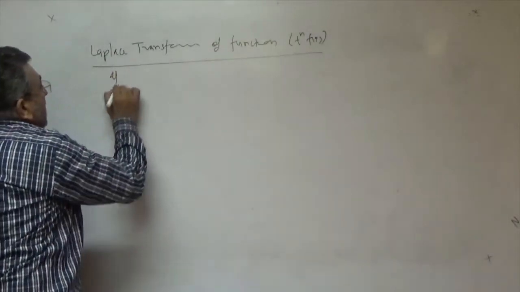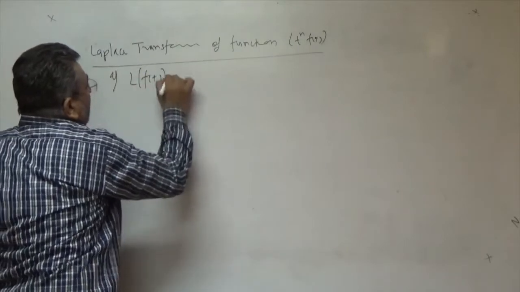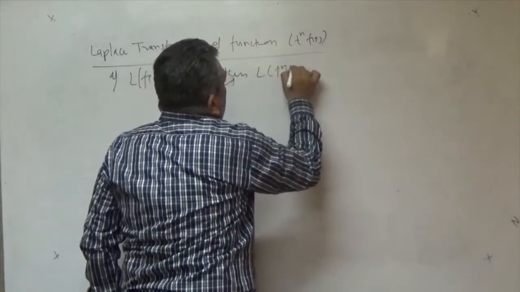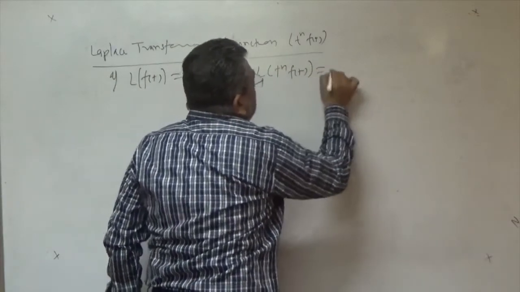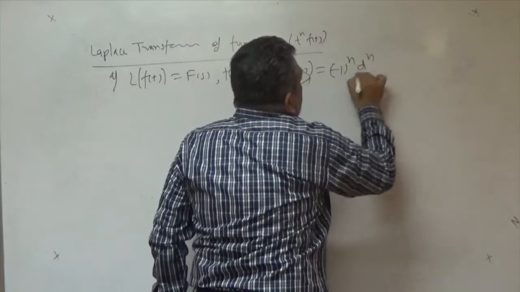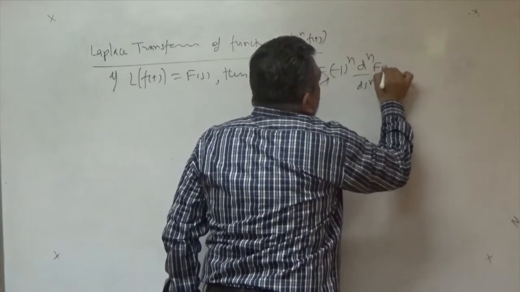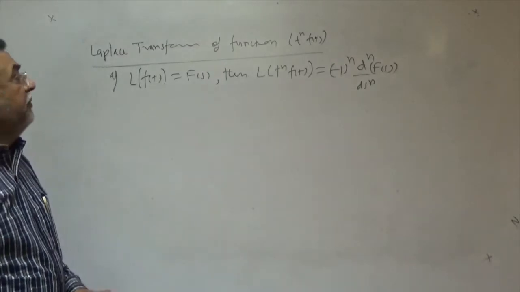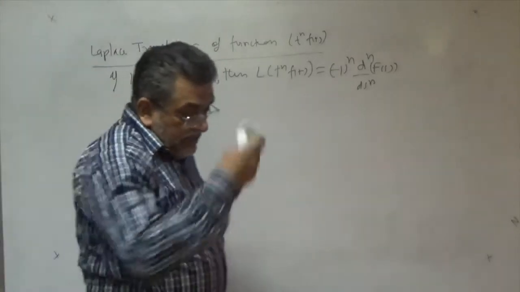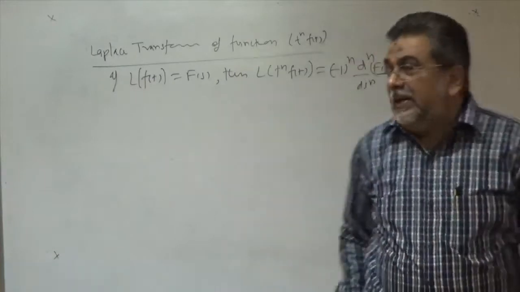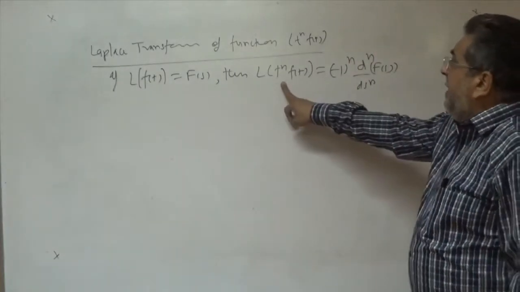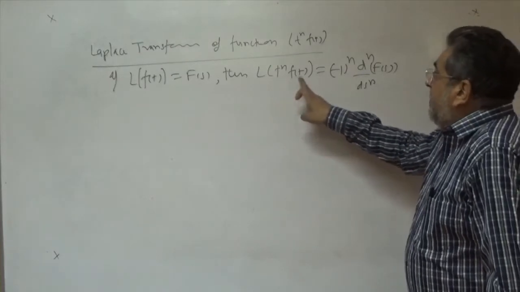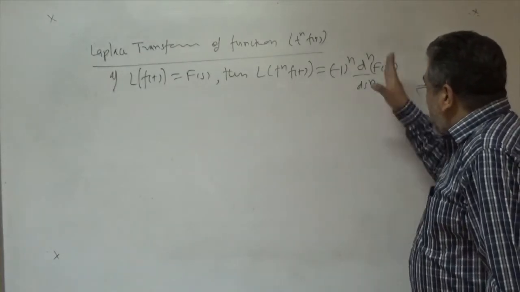For that, if Laplace transform of f(t) is equal to F(s), then Laplace transform of t to power n f(t), if you calculate this, this will be minus 1 to power n, and the nth derivative of this F(s) with respect to s. This is the form, right? That is, if any power of n is multiplied, you can obtain by putting n equal to 1, Laplace transform of t f(t), n equal to 2, Laplace transform of t square f(t), and so on. That is directly by this formula.